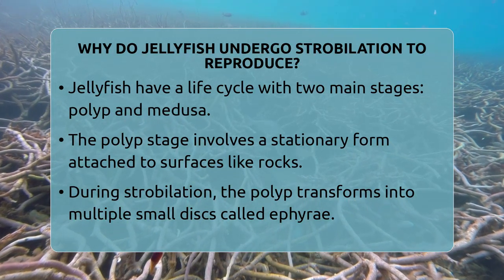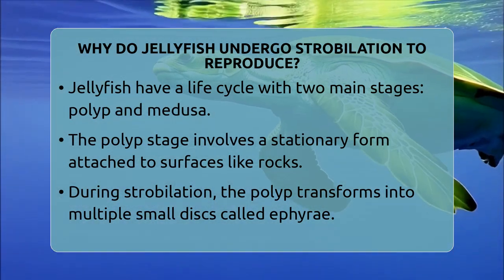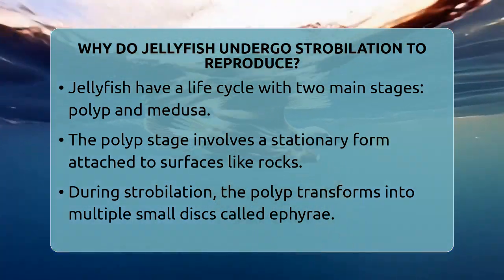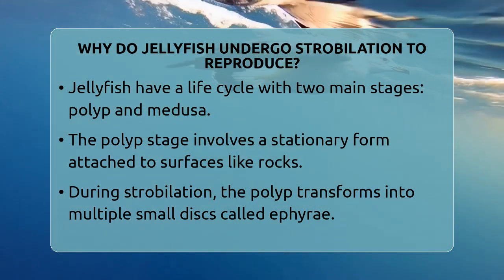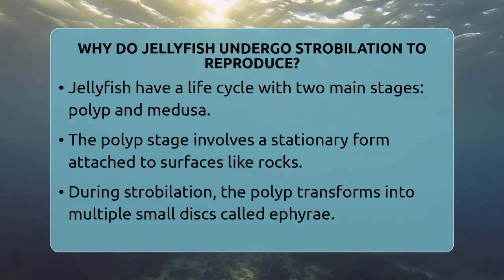Why do jellyfish undergo strobilation to reproduce? Imagine a tiny jellyfish polyp sitting quietly on a rock in the ocean. Suddenly, it starts to change in a fascinating way. This process is called strobilation, and it is a clever trick jellyfish use to make more of themselves.